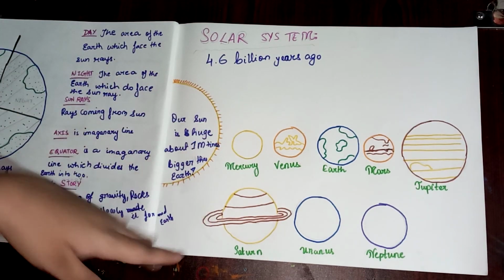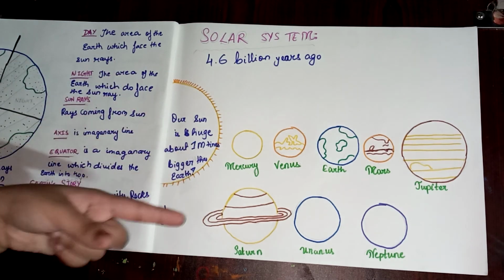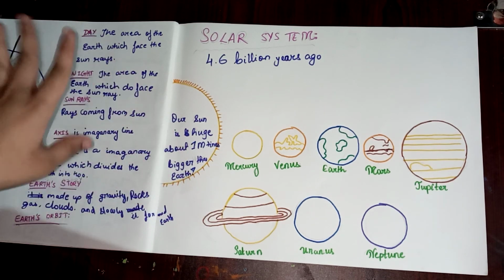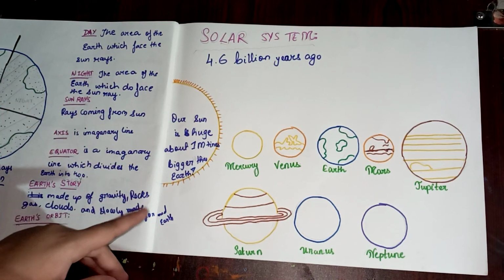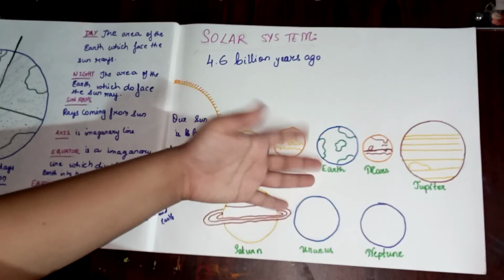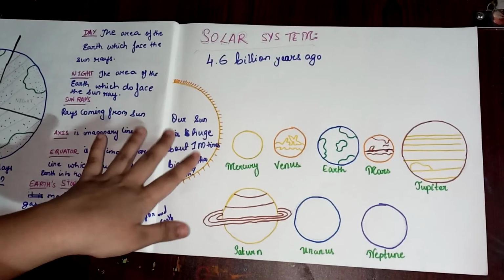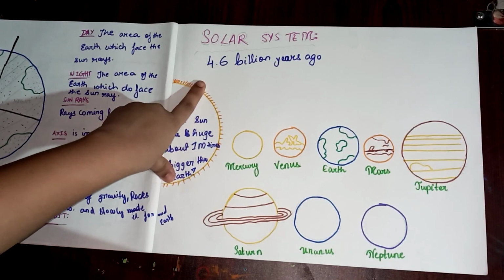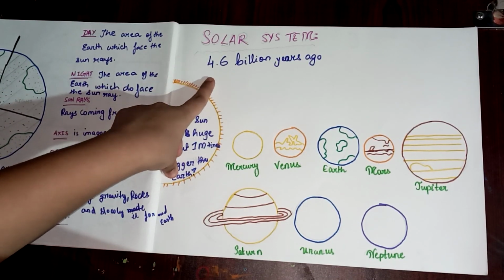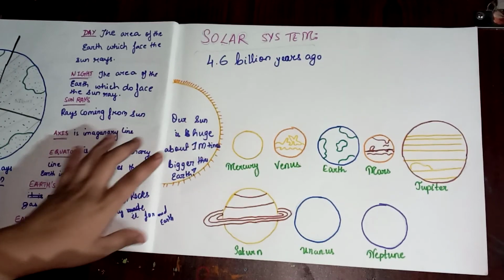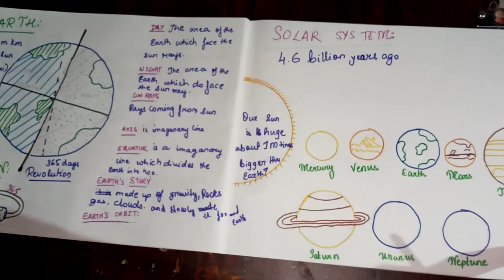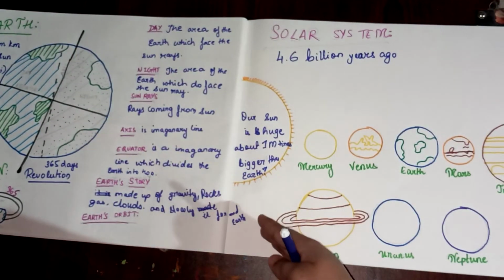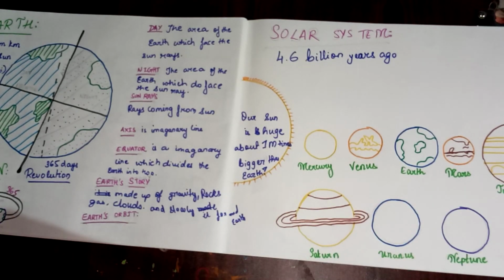Now, our solar system consists of many planets. It consists of moons, asteroids, meteoroids, and all, which also zip around them. Like our Earth has a moon, and like that. And the solar system was made about 4.6 billion years ago. That's what the video is about, how our whole Earth works from start to end. So this was the whole video.